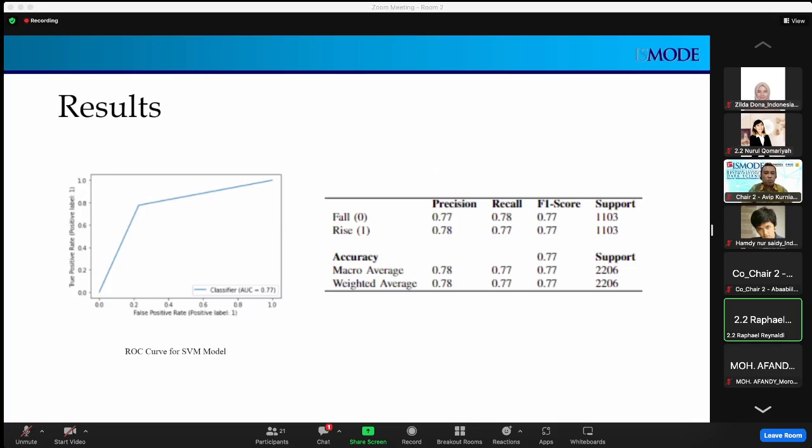We achieved an accuracy score of 77%, alongside the precision score as well for the fall in price. And then for the rise in price, we achieved a precision score of 78%.